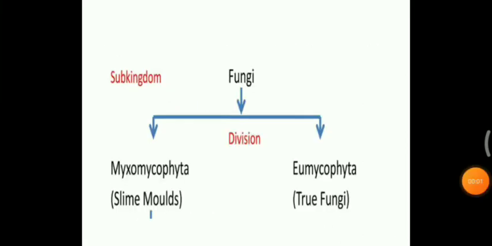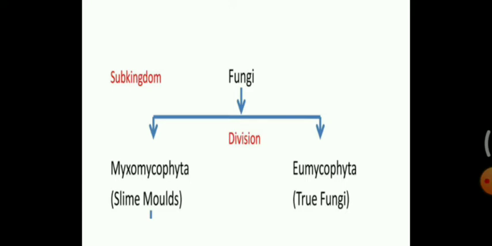Now we will discuss the classification of fungi. The kingdom Fungi is divided into two divisions, Myxomycota and Eumycota. Myxomycota consists of fungi like slime molds, which lack a cell wall in their vegetative state.